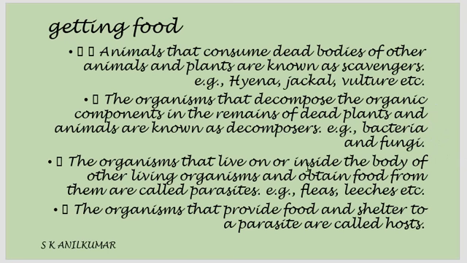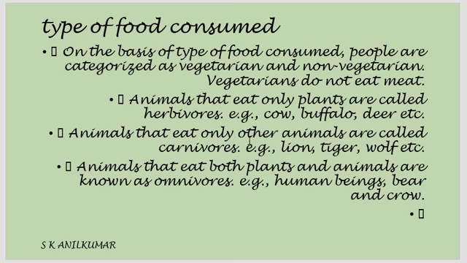The organism that lives on or inside the body of another living organism is called a parasite. They live inside for their food. So example: fleas, leeches, etc. They live on or inside the body of another organism to obtain food. Organisms that provide food and shelter to a parasite are called host. Parasite is what lives on or inside for getting food, and the organism that provides food or shelter is called host. These are the classifications of different consumers based on the food they eat.